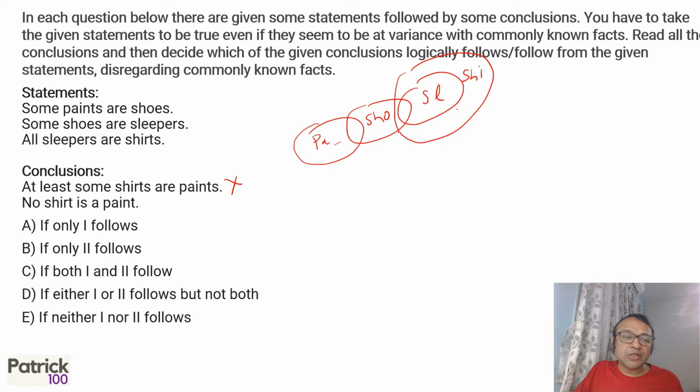No, when you redraw, whenever there's a no, you redraw, you can make out that shirts can be paint. The second also is false. But if you look at both, shirt paint, shirt paint, whenever they are both the same shirt paint, and both false, then check for either or. And you will see that one of the two has to be true. Either no shirt is a paint or at least some shirts have to be paint. So one of the two has to be true. So both are wrong and both have the same shirt paints in this case. Check for either or. You'll realize one of the two has to be true. So the answer is D option.